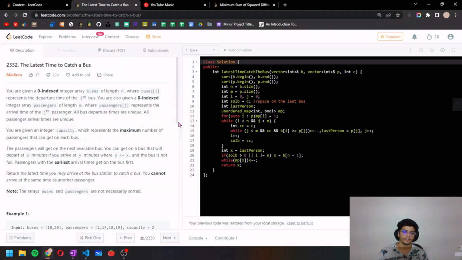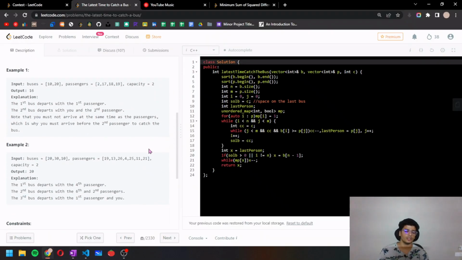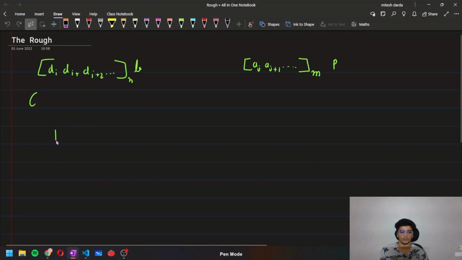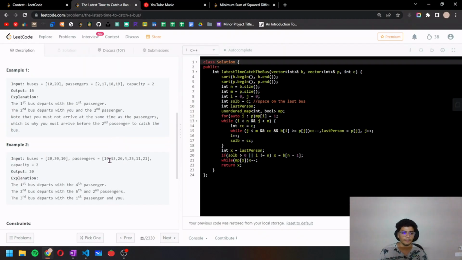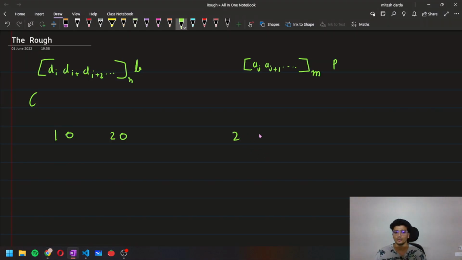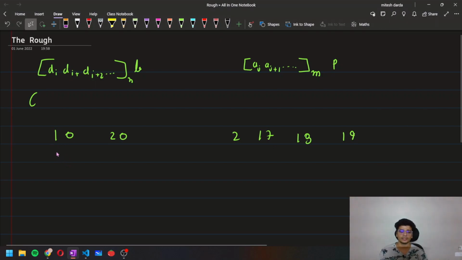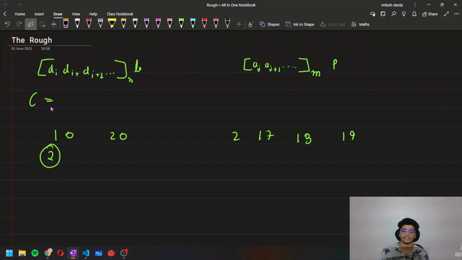Now if we take an example, let's say buses are 10 and 20. So this is like the departure time of two buses. And arrival time of some passengers are 2, 17, 18, 19. We have also been given capacity here as 2. So in each bus, 2 persons can sit.